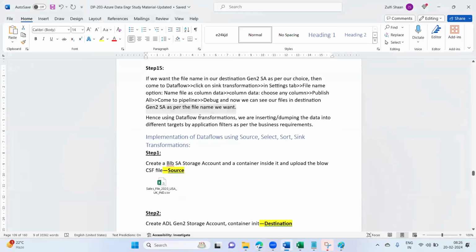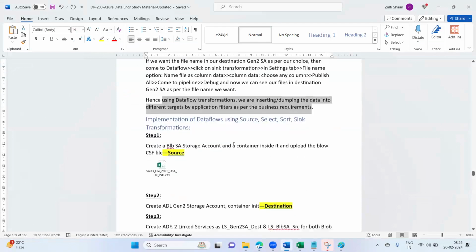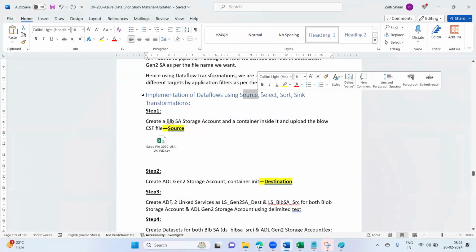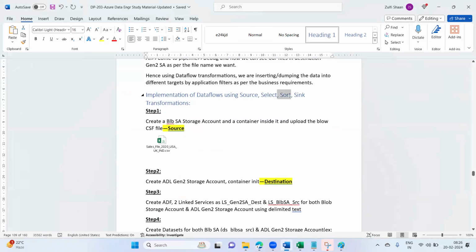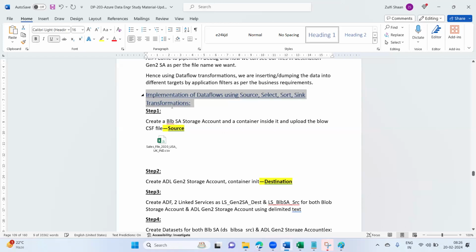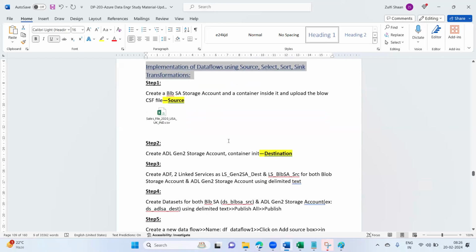Hence, using data flow transformations, we are inserting or dumping the data into our different targets by applying filters as per the business requirements. Next, what we have is the source transformation, select transformation, sort transformation, and sink transformation. These are again multiple transformations we have. So I'll take this up in tomorrow's class, guys. All right, fine.